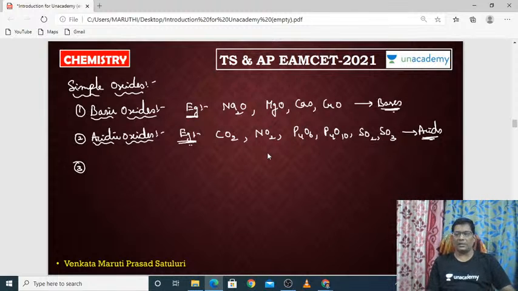And coming to the next one, that is amphoteric oxide or neutral oxide. First of all, we will observe neutral oxide, then we will go for amphoteric oxide.